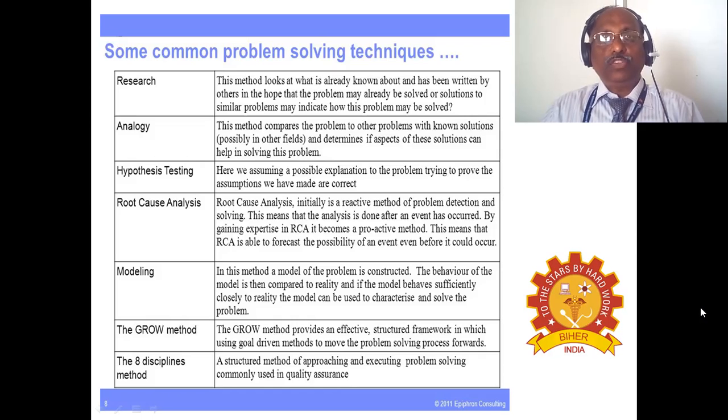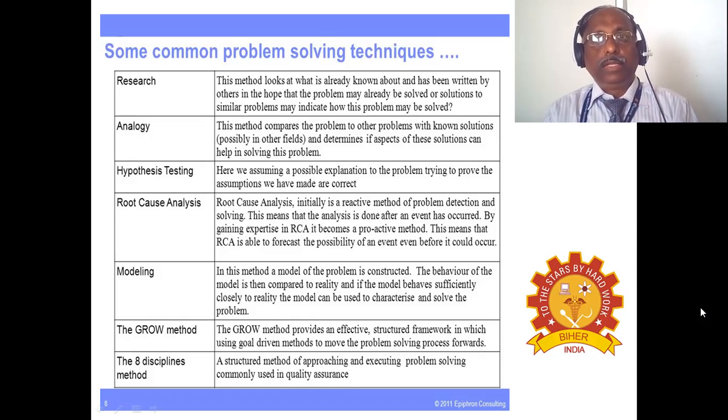So in the first step, research: this method looks at what is already known, written by others, in the hope that the problem may already be solved, or that solutions to similar problems may indicate how this problem may be solved.